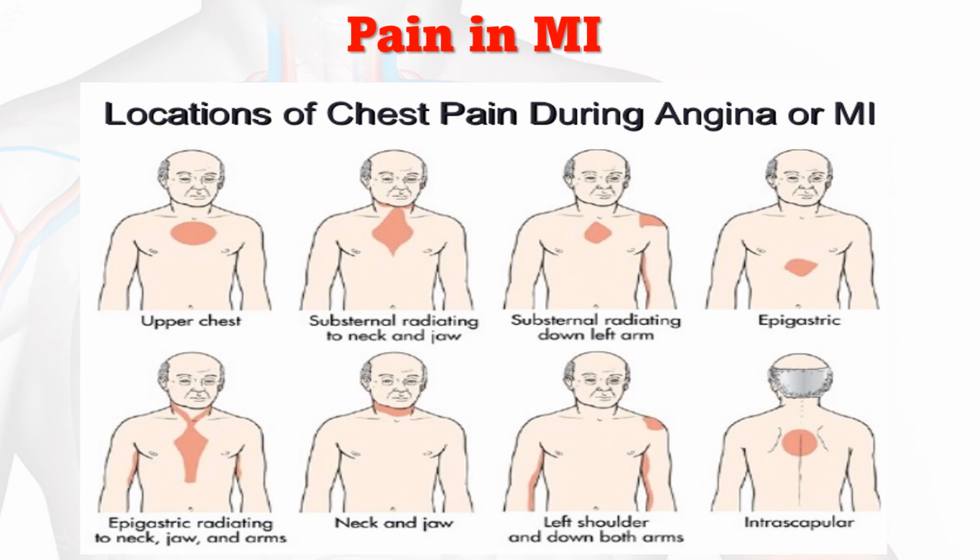This is a pictorial representation of the areas where patients sense pain during MI or angina. The locations of chest pain during angina or MI are the upper chest, substernal radiating to the neck and jaw, substernal radiating down the left arm, and epigastric pain, epigastric radiating to the neck, jaw and arms, and sometimes only the neck and jaw, then the left shoulder and down both arms, and interscapular. These are the locations where patients sense pain during myocardial infarction.